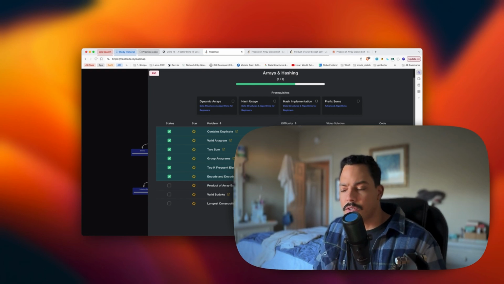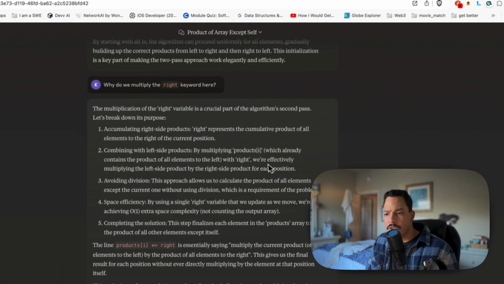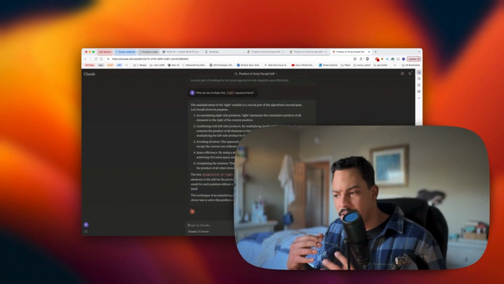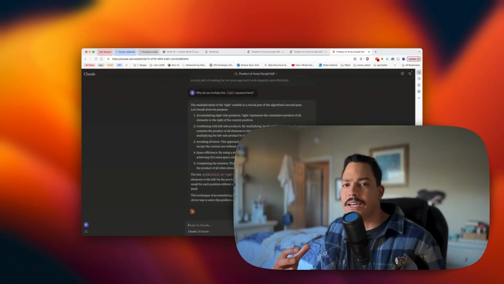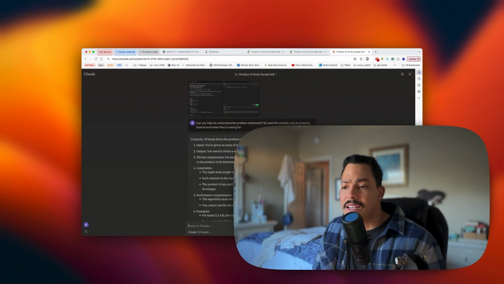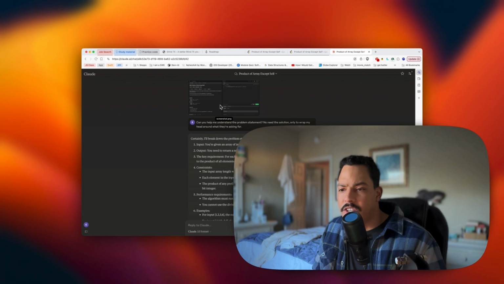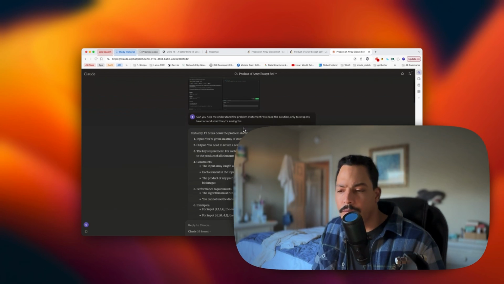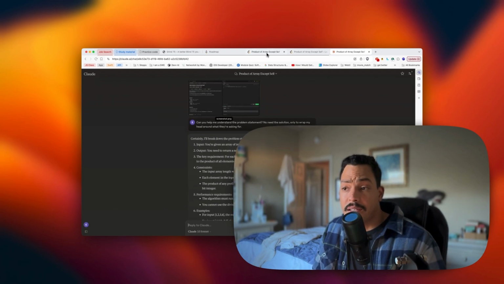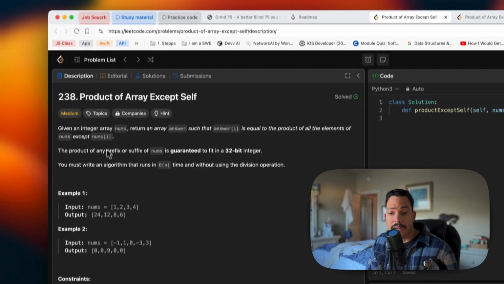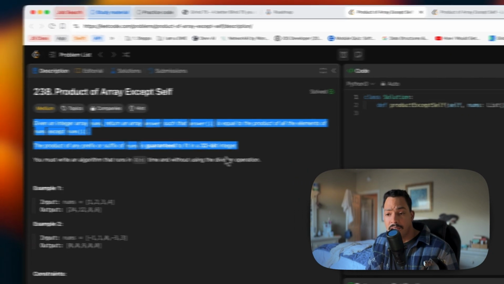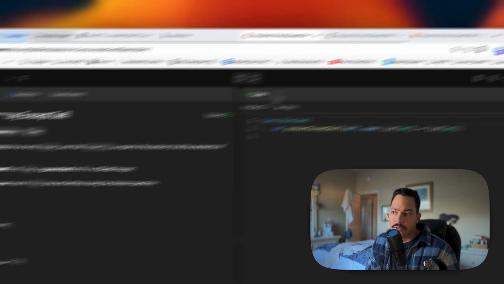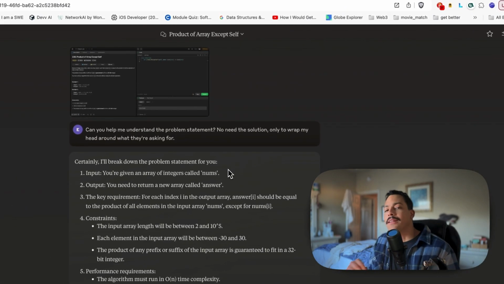but in the end it's about understanding the underlying solution. Also, another thing: use AI not to come up with the solution or the code, because the code is going to be there. All you want is to understand things and ask certain questions. I screenshot the problem and ask, can you help me understand the problem statement? I don't need the solution, only to wrap my head around what they're asking for, because at the beginning these questions are kind of vague and too open. You just try to learn, and that's the most important thing.